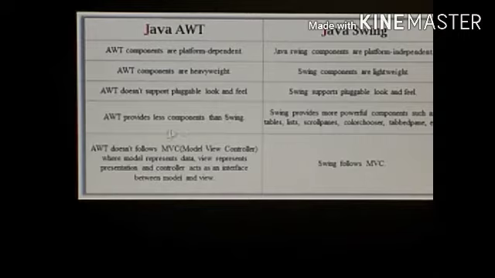AWT provides fewer components than Swing. Swing provides more powerful components such as tables, lists, scroll panes, and color chooser. All these things can be seen in Swing. AWT doesn't follow MVC, the model view controller. Here the model represents the data, the view represents the presentation, and the controller acts as an interface between the model and the view. Swing follows MVC. As we have seen, this pluggable look and feel is based on the MVC. So Swing follows MVC.